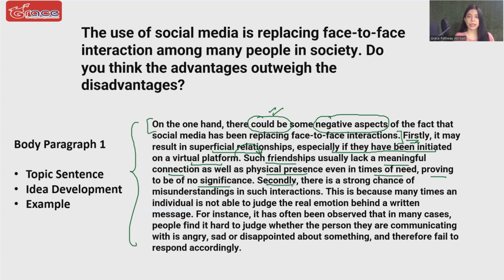Idea number 2, secondly. Look at these transition linkers, firstly, secondly, to make it very clear for the examiner that this is our second idea. Secondly, there is a strong chance of misunderstanding. Second idea, misunderstanding in such interactions. Why? I'm giving a reason now in my explanation. This is because many times an individual is not able to judge the real emotion behind a written message. So we have given a reason to explain our idea.